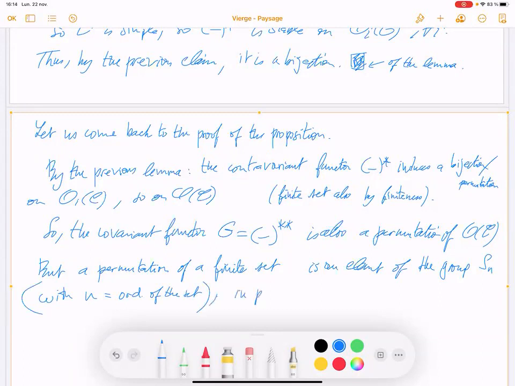In particular, as an element of a finite group, it has finite order.